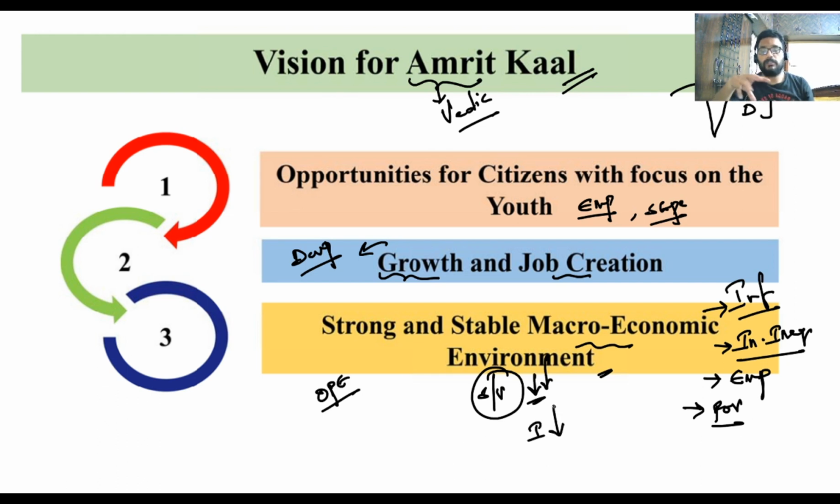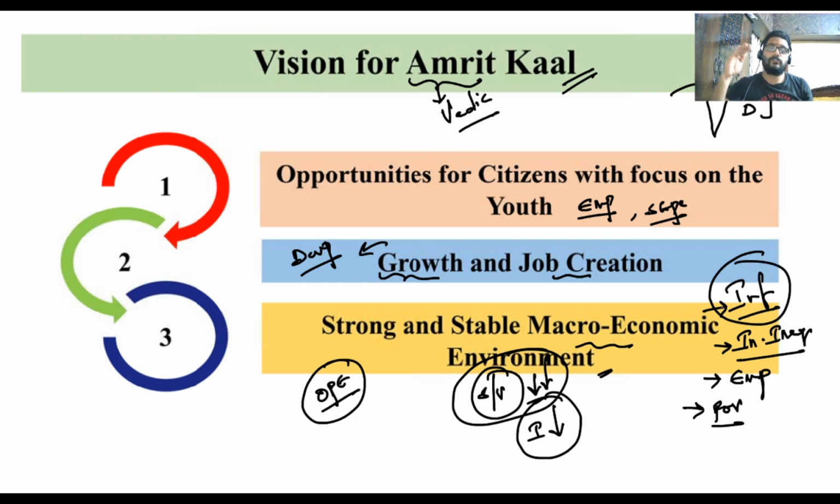India wants to achieve a high level of investments, so it should have a high level of savings. That means out of pocket expenditures should come down from high to moderate, and inflation which has shot up has to be brought under control. That means you are following the recommendations given by the Urjit Patel committee, maintaining inflation at 4 plus or minus 2 percent.